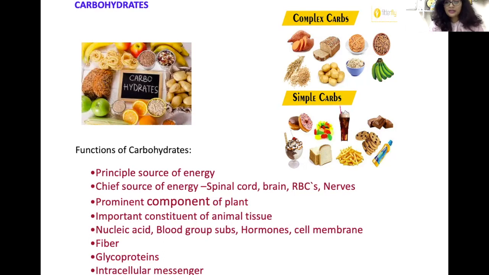Many specialized substances like nucleic acid, blood group substances, hormones, and cell membrane contain carbohydrate. Nowadays, a high fiber diet is in fashion and it is advocated to many. This is because a fiber diet helps to prevent disorders like diabetes mellitus and hypercholesterolemia. Then glycoprotein is another component which is made up of carbohydrate. It is an important part of the extracellular matrix which forms a support system of our organs. Some carbohydrates like inositol triphosphate act as an intracellular messenger.